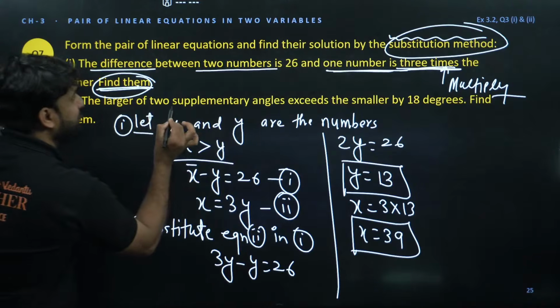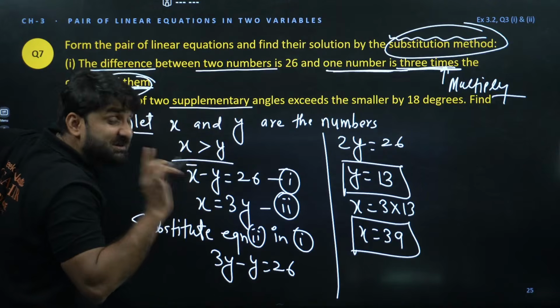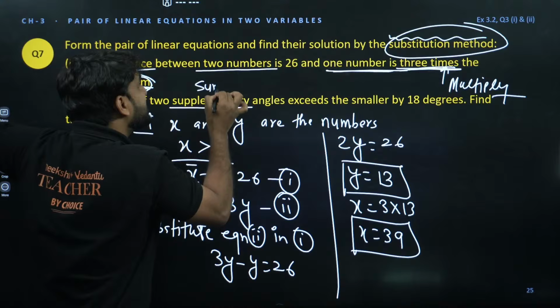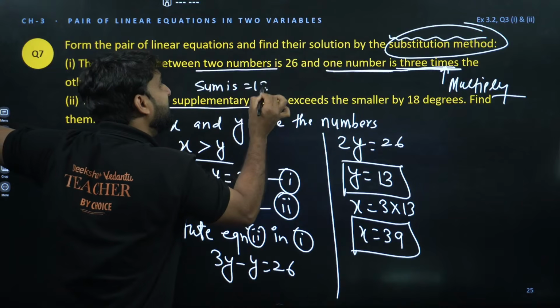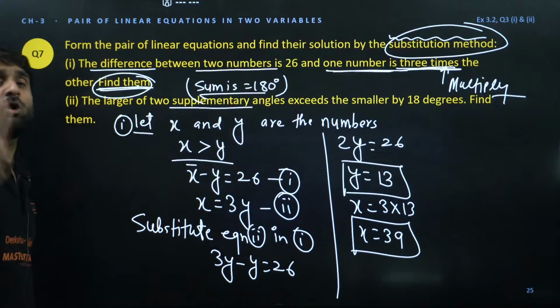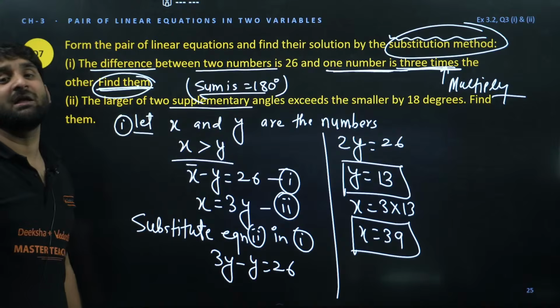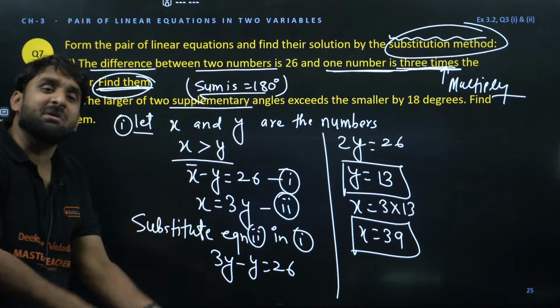The larger of two supplementary angles. Do you know supplementary angles? The angles whose sum is equal to 180 degree. Champion, please make sure. Supplementary means sum of two angles is equal to 180 degree. Complementary means sum of two angles is equal to 90 degree. Complementary 90 and supplementary 180 degree.